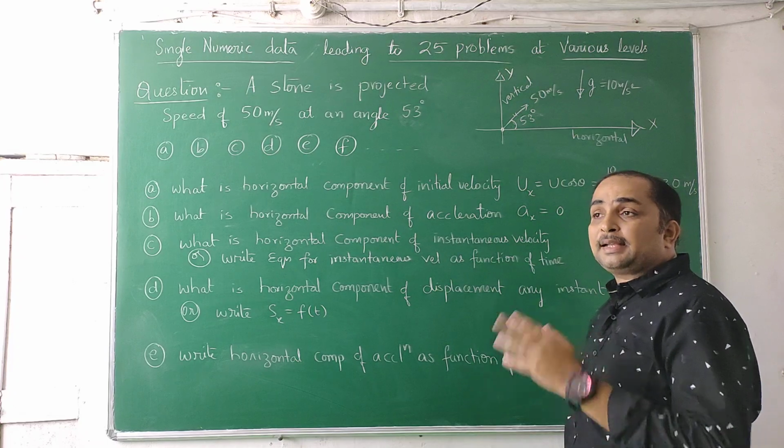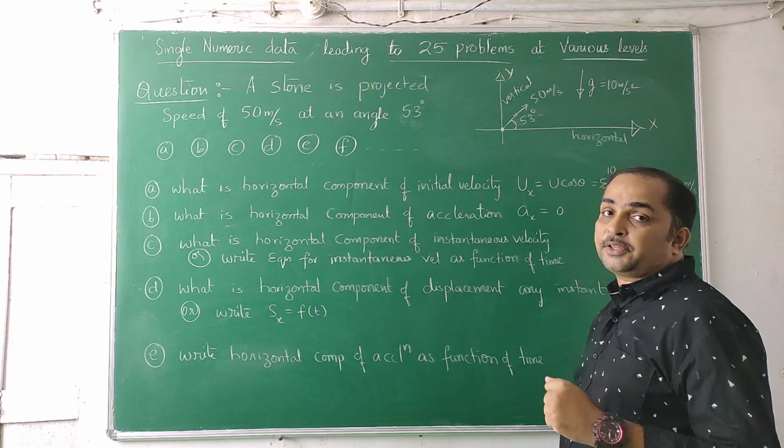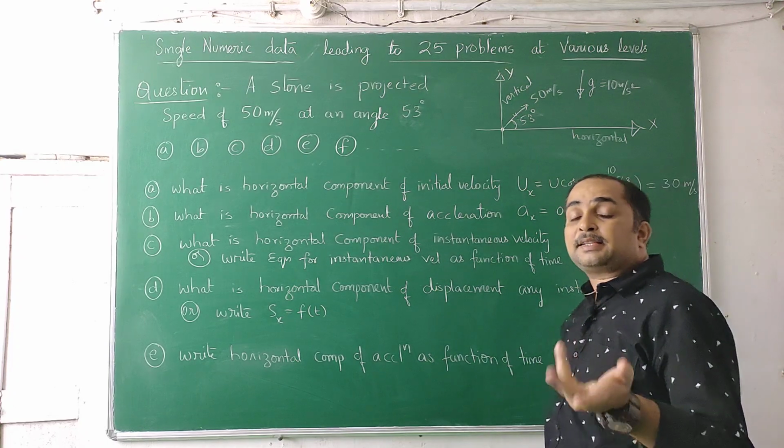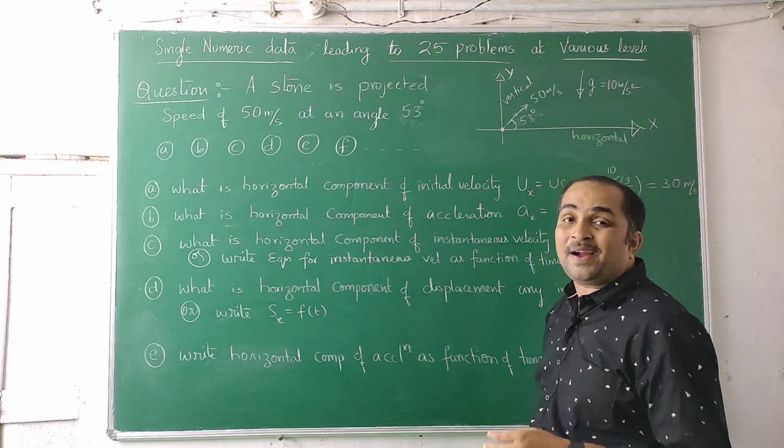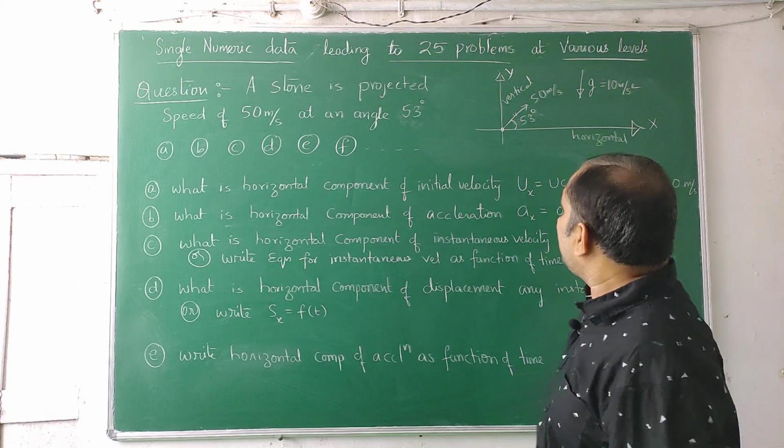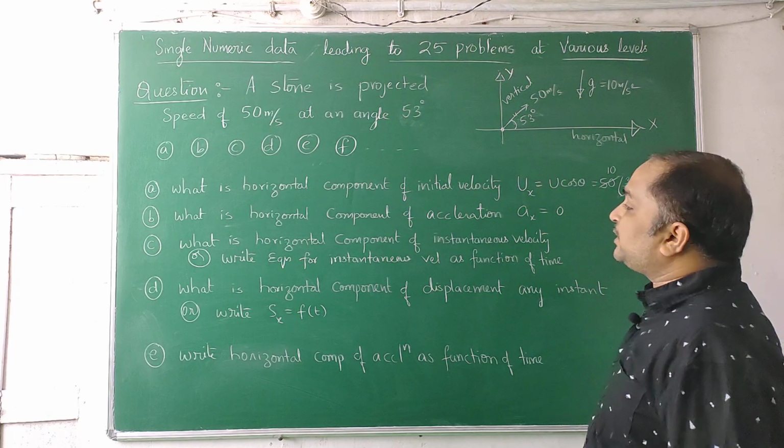Because for anything along one particular axis, the components in the other two directions are 0. If a vector lies along the z-axis, its x and y components are 0. If a vector lies along the y-axis, its x and z components are 0. So acceleration along the x-axis is 0.